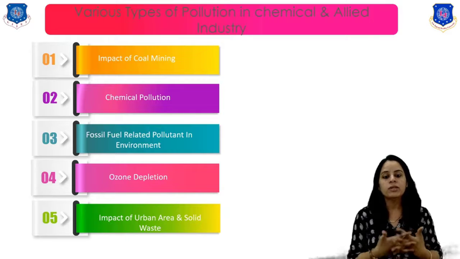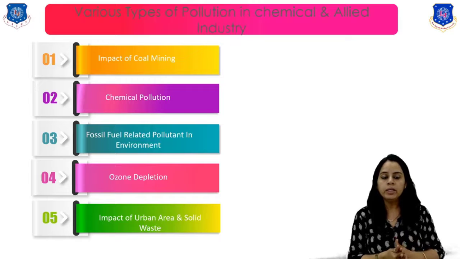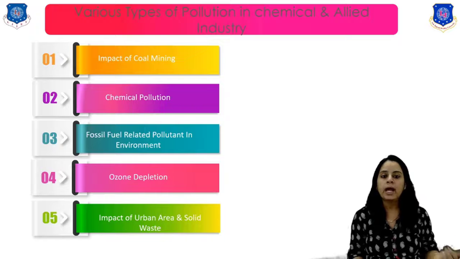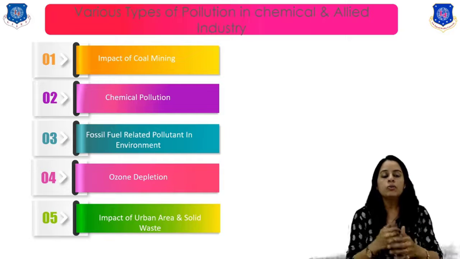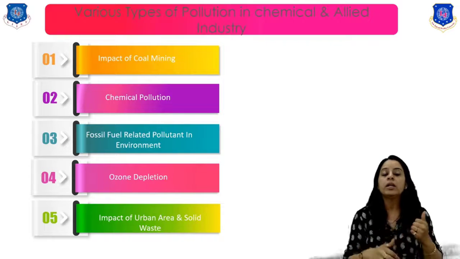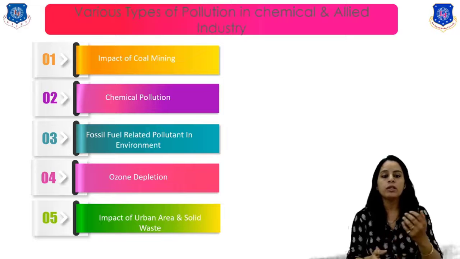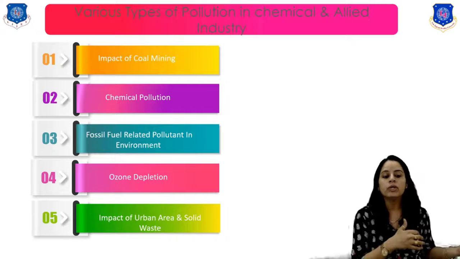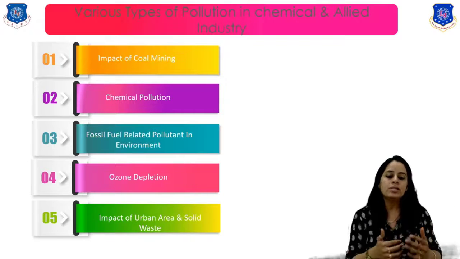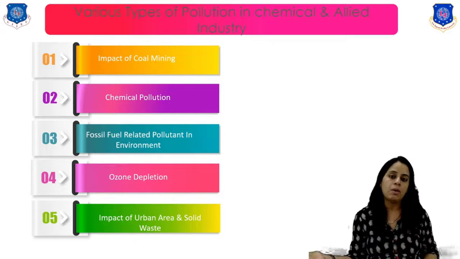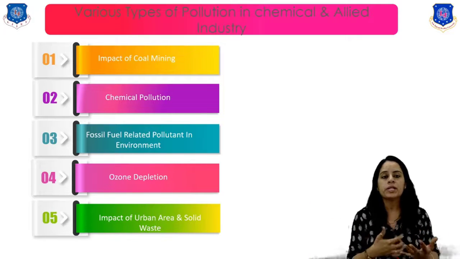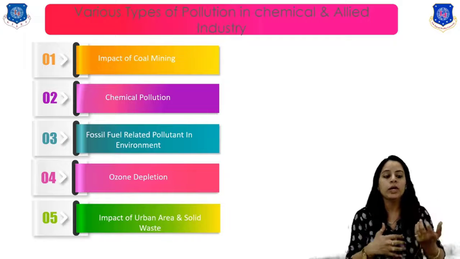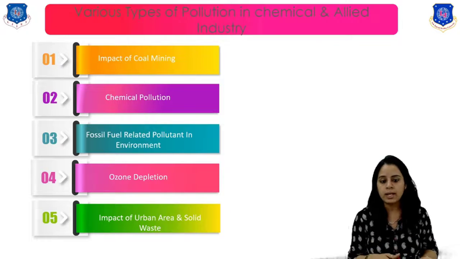Okay, so first of all, we start with the impact of coal mining. Coal mining requires a large area, and coal is mined on the surface and underground. Surface mining increases aquatic pollution by the runoff of the mining drainage. The sources of surface mining pollution are noise, dust from the blasting, and pollutants from the machineries, etc.